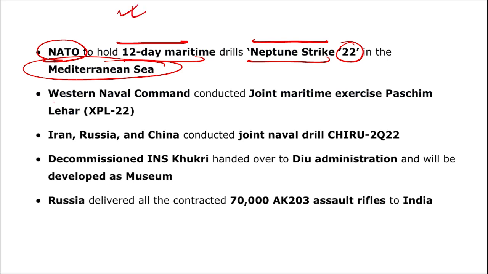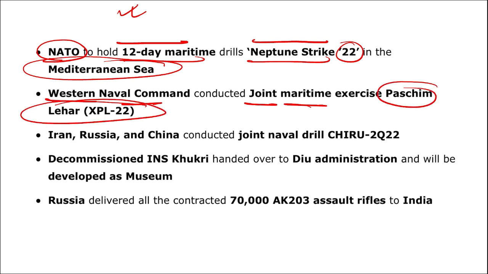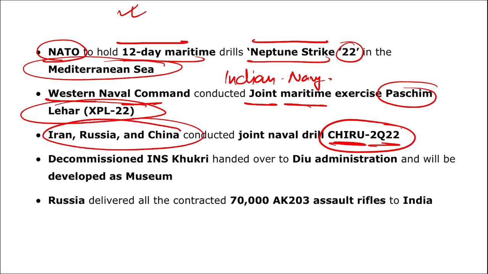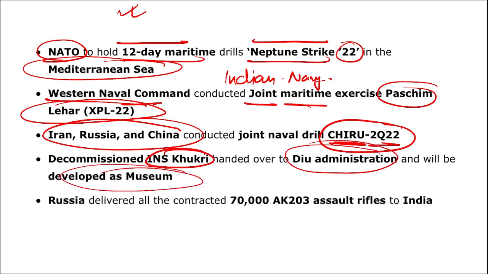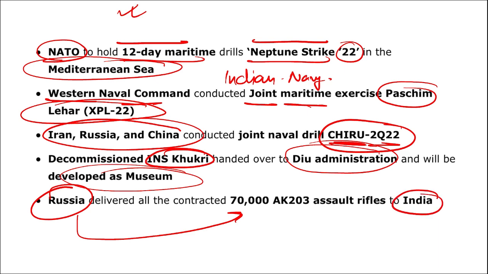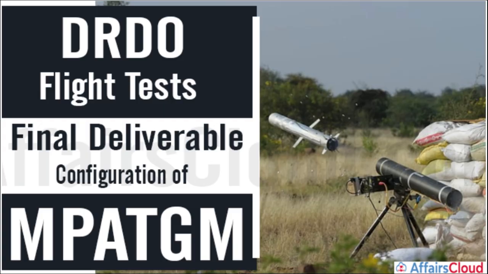Just a revision again. Western Naval Command conducted a joint maritime exercise. It was known as Paschim Leher, or it can be said this Paschim Leher was conducted by Indian Navy. Then Chiru 2022. This was a joint naval drill that was conducted between Iran, Russia and China, and INS Kukri was decommissioned as it was handed over to due administration to be converted or developed as a museum, and Russia delivered AK-203 assault rifles to India and the quantity was 70,000.